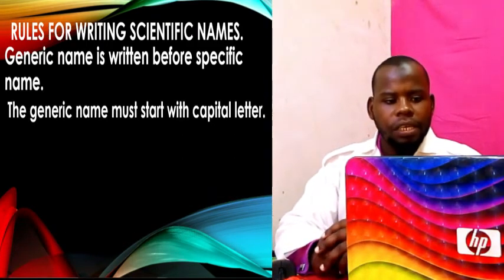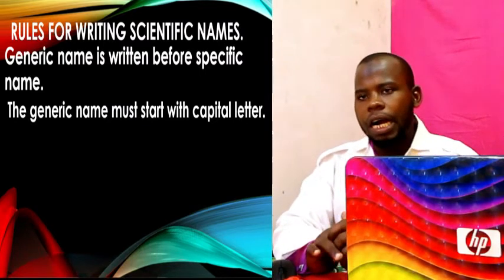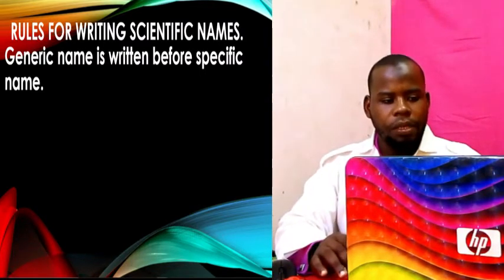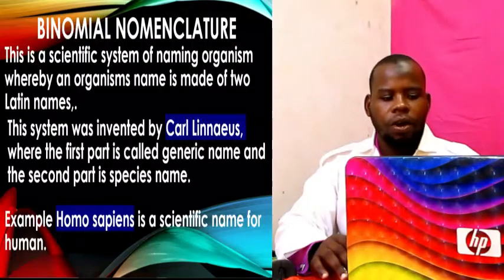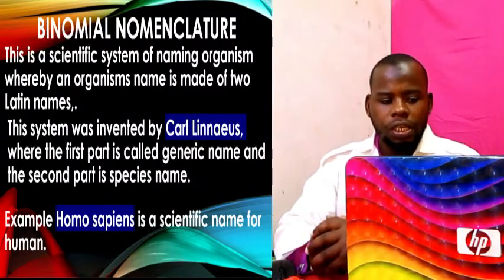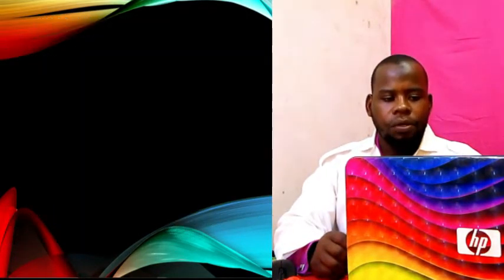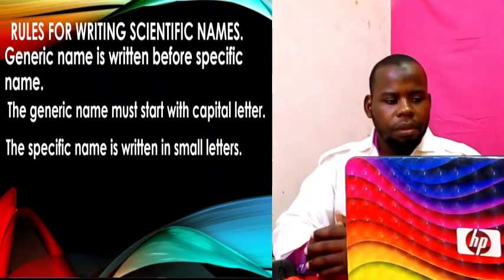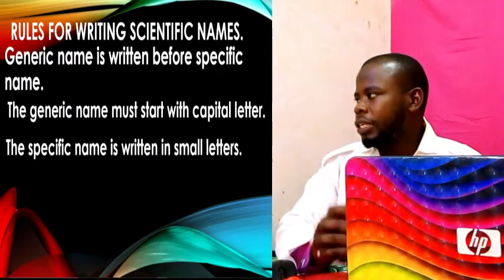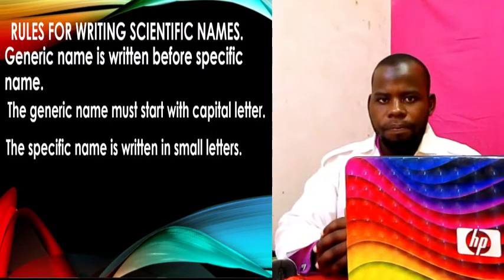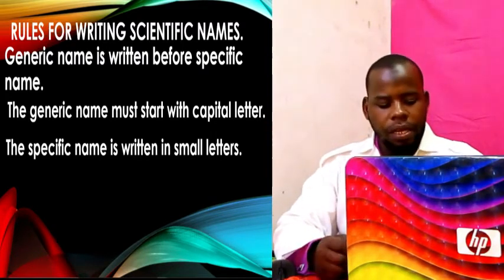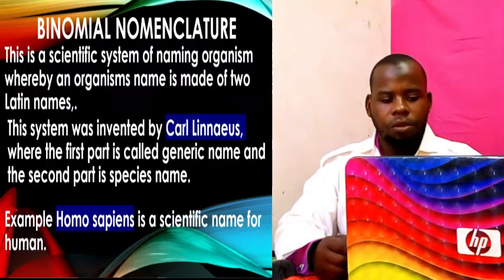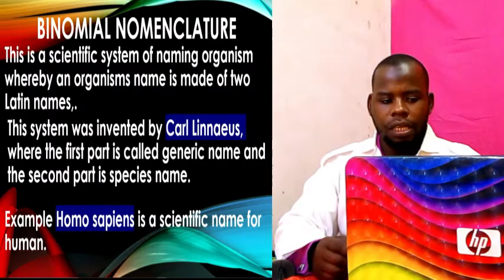Number 2, the generic name must start with a capital letter. Let's say Homo sapiens. Do you see Homo? That is H, a capital letter. Rule number 3, the specific name is written in small letters. Let's say Homo sapiens. You see, S is a small letter.